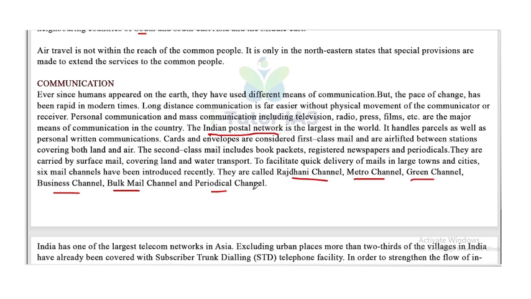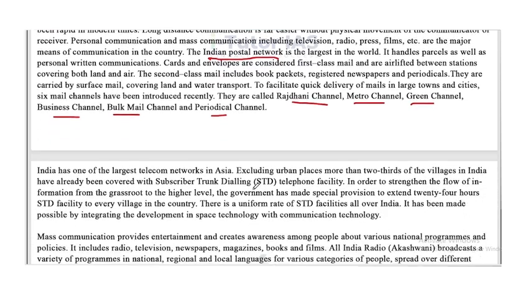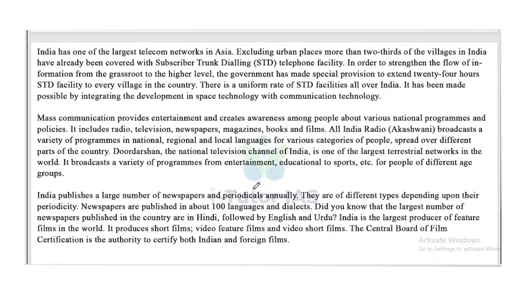Now, India has one of the largest telecom networks in Asia. Excluding urban places, more than two-thirds of the villages in India have already been covered with subscriber trunk dialing, that is STD, telephone facility. In order to strengthen the flow of information from the grassroots to the higher levels, the government has made special provisions to extend 24 hours STD facility to every village in the country.